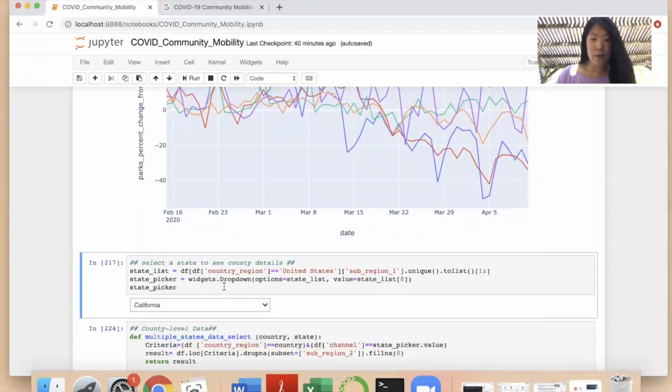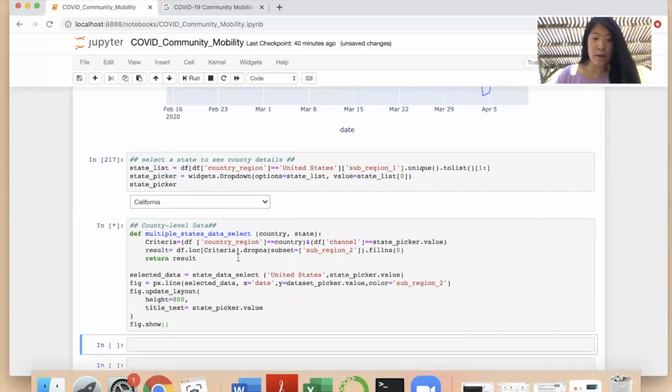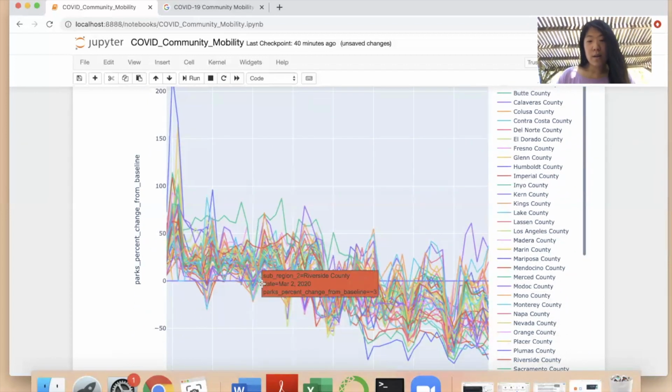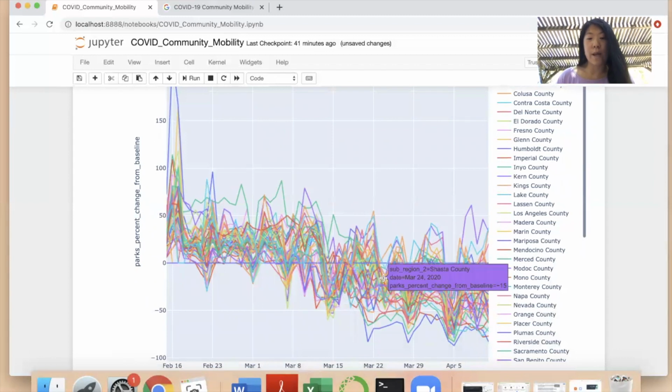How about the county level? So we still select California, and we'll see whether people go to parks or not. As you can see, overall COVID has a very slight impact on people's visits to parks.